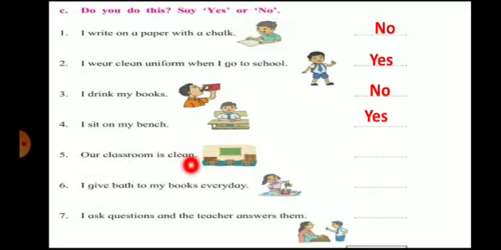Our classroom is clean. Yes, we all are good children and we are keeping our classroom clean. So, we will say yes. Then the sixth one is, I give bath to my books every day. No, not at all. We won't give a bath to our books. We take a bath. So, this is no. Then the seventh one is, I ask questions and the teacher answers them. So, is it true? Whenever you are asking a question, your teacher answers, na? Yes. So, you will write yes. So, children, this exercise also you will do in your book.